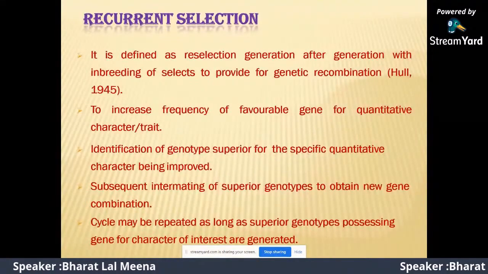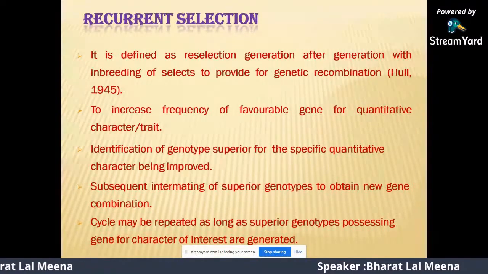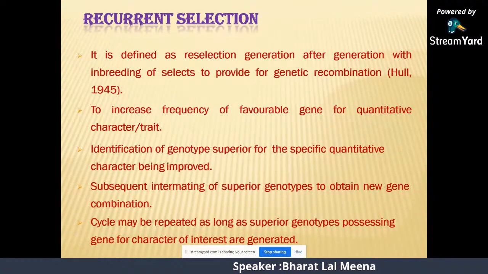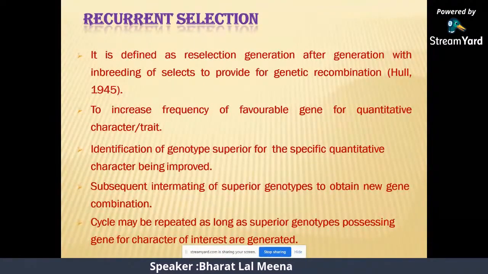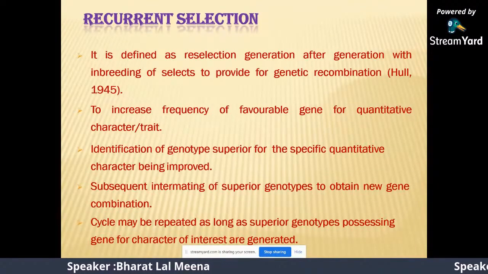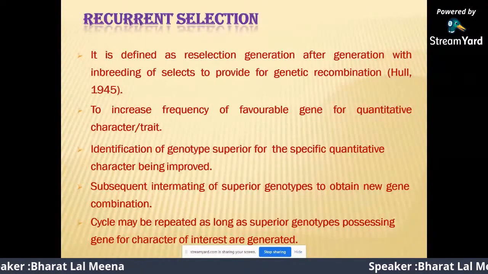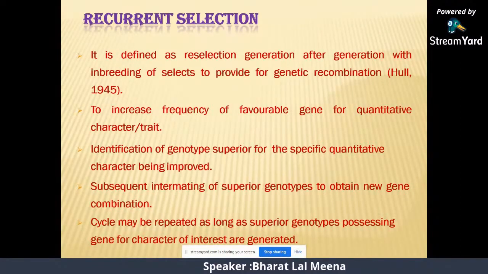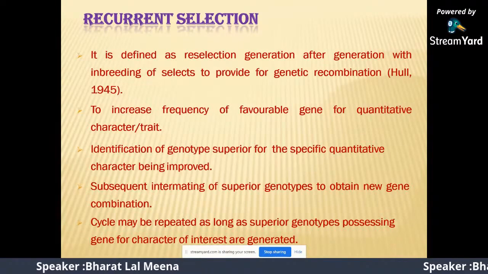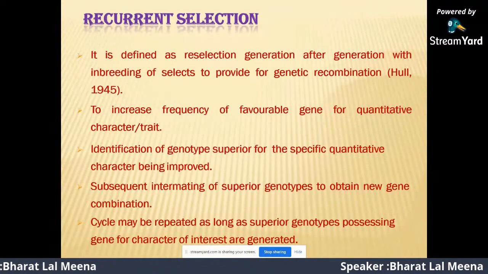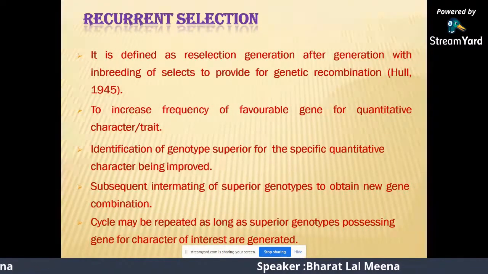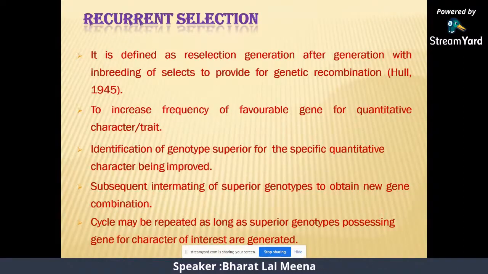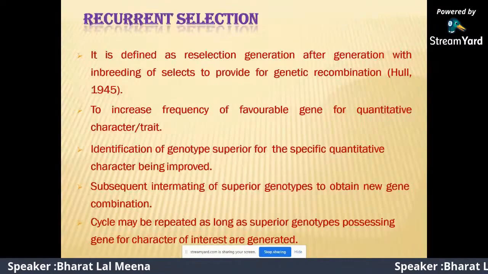Recurrent selection. Recurrent selection is defined as reselection generation after generation with the intercrossing of the selected plants to provide genetic recombination. It was identified by Hull in 1945. It increases the frequency of favorable genes for quantitative traits.